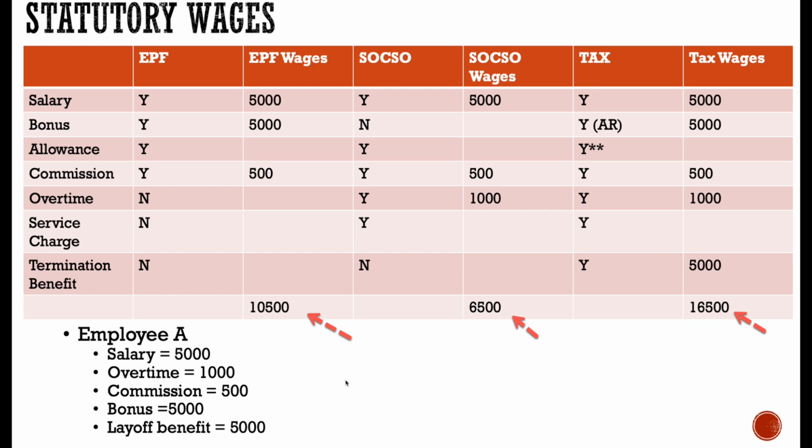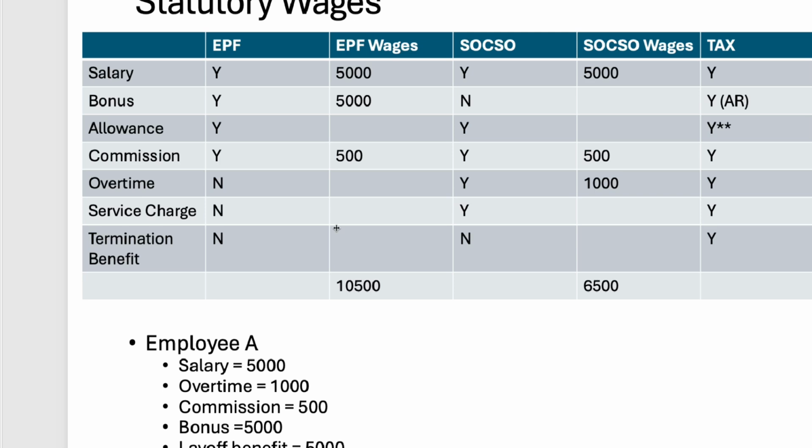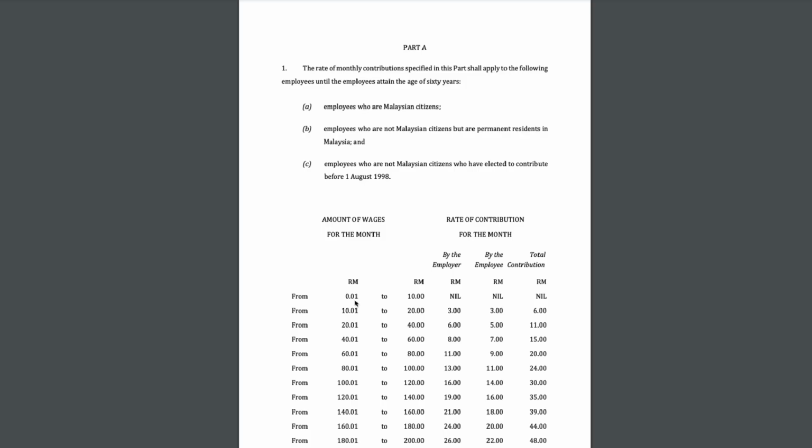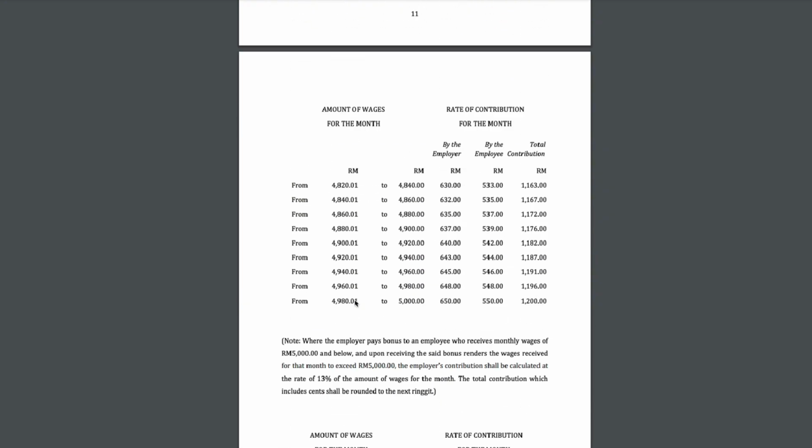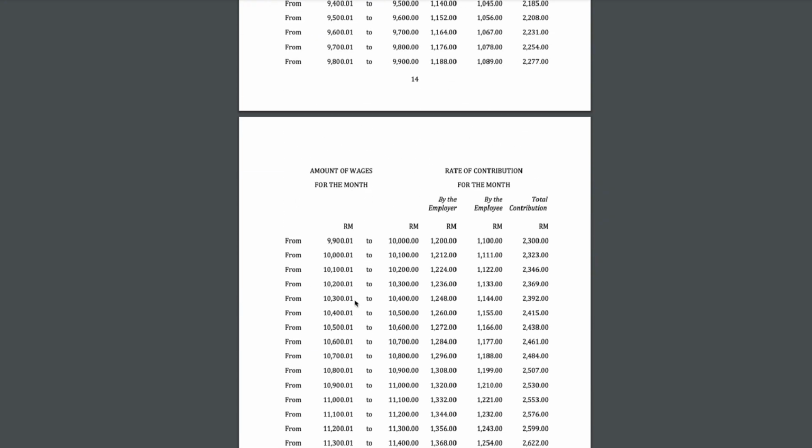Next step, we will try to find out what is the contribution amount based on the computed wages. For EPF, we're going to look for the range at 10,500. It is 1,155.